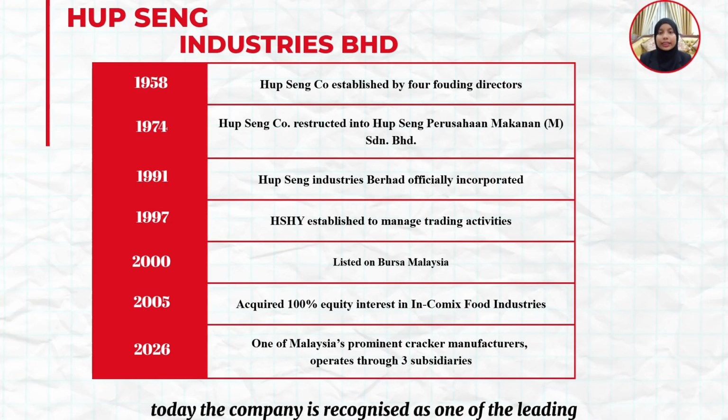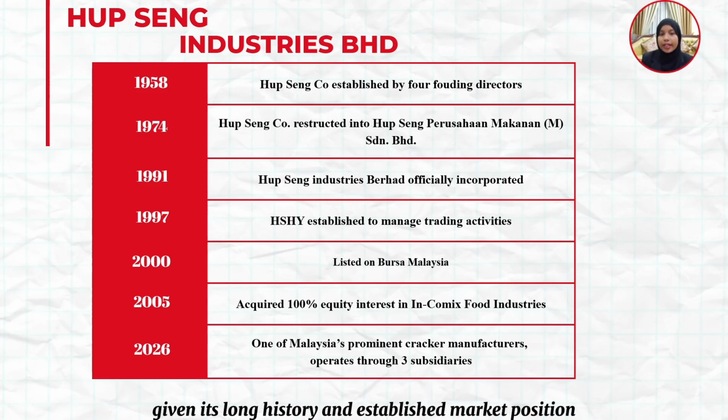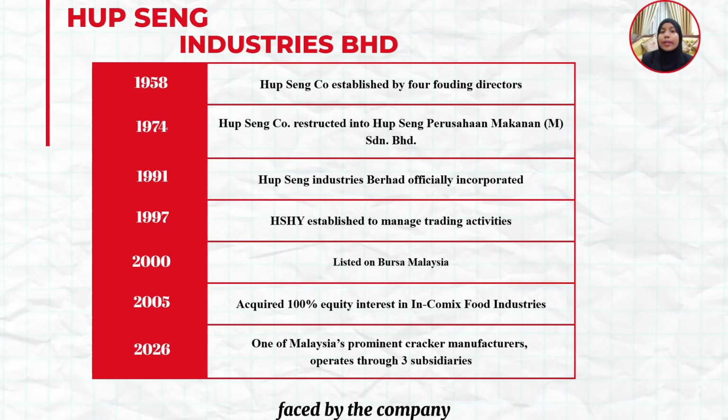Today, the company is recognized as one of the leading cracker manufacturers in Malaysia, with a strong presence in the food manufacturing industry. Given its long history and established market position, it is important to examine the operational challenges faced by the company and identify suitable solutions to improve its business performance.